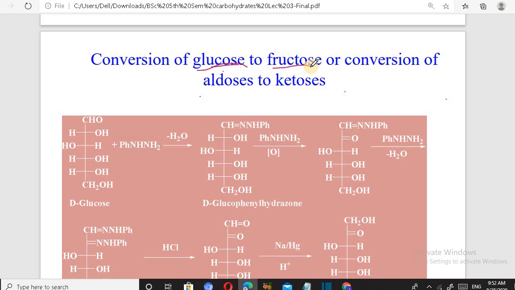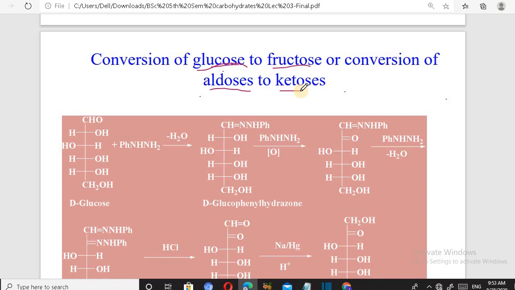We have to convert the aldehyde of glucose into the ketone of fructose, or we can say the conversion of aldose into ketose, that is, the aldehyde group is converted into a ketone group. So it is very important. Generally in the question paper it is asked how we can convert glucose into fructose, or glucose into mannose, or fructose into glucose, or how we can shorten the chain or lengthen the chain. So this topic, conversions, is very important.